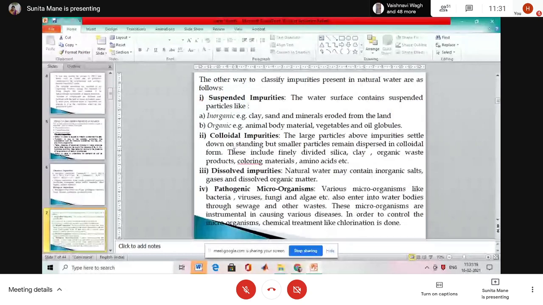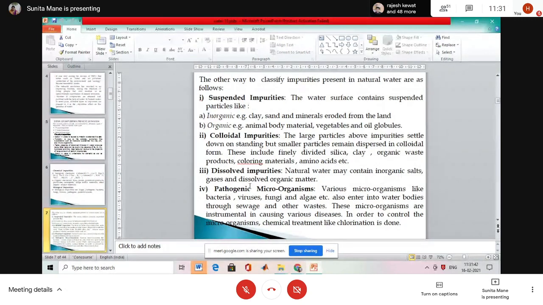Colloidal impurities: the larger particles settle down on standing, while smaller particles remain dispersed in colloidal form. These include finely divided silica, clay, organic waste products, coloring material and amino acids. Dissolved impurities: natural water may contain inorganic salts, gases and dissolved organic matter.